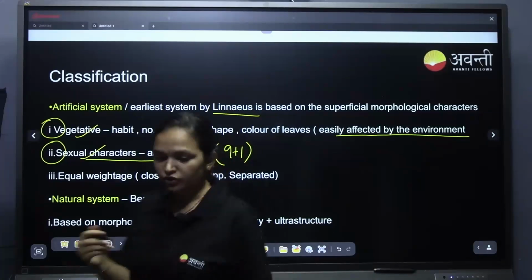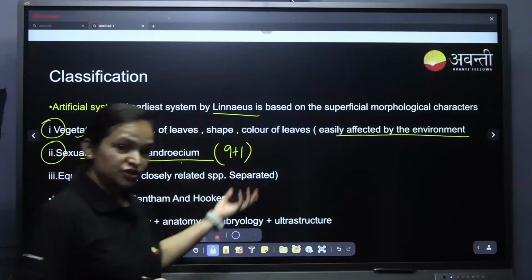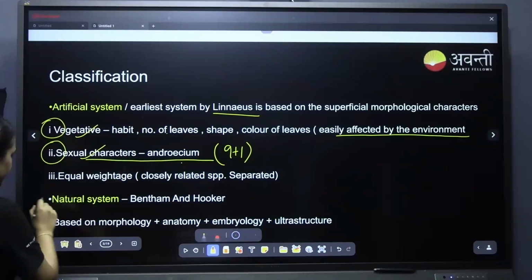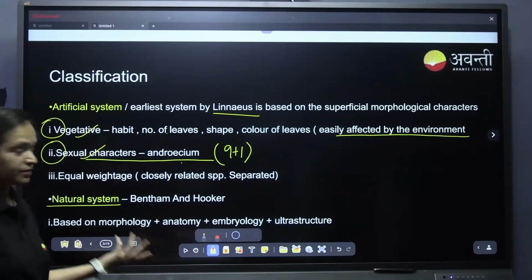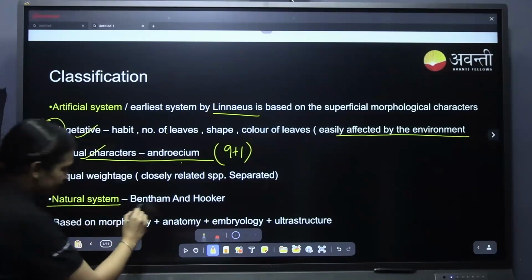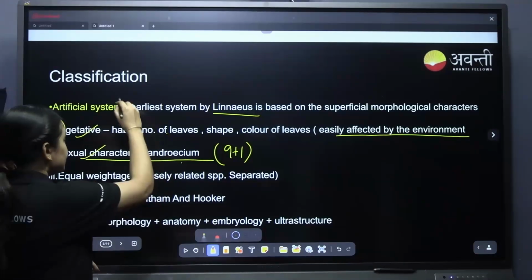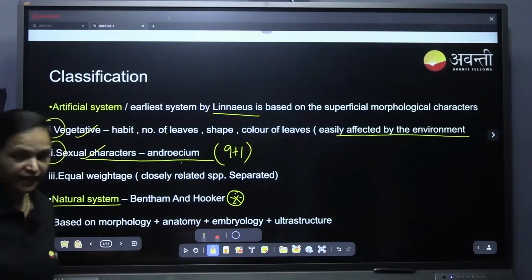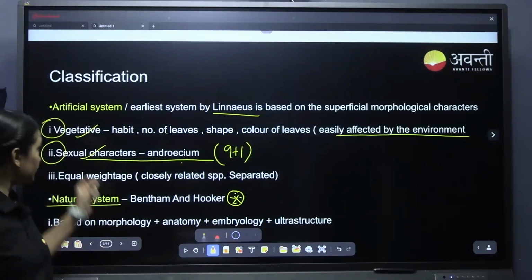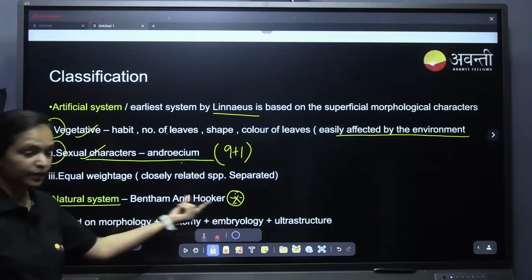So, as there was a drawback, newer classifications came into picture. The new classification after the artificial system was the natural system. Natural system was much better than the artificial system, isn't it? This was given by Bentham and Hooker. And one of the important things, and this has come in the PYQs, is the names of the scientists who have given it. So please note it down: who has given the artificial system, who has given the natural system. Natural system was given by Bentham and Hooker.